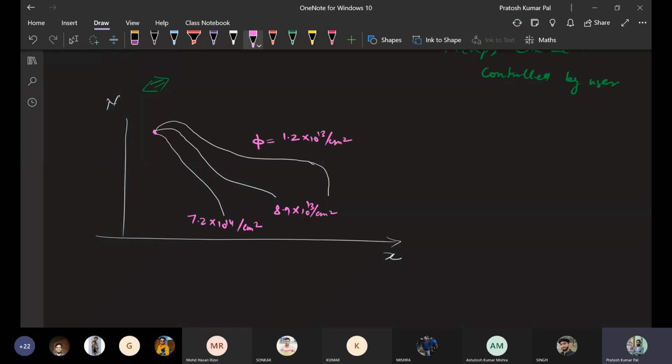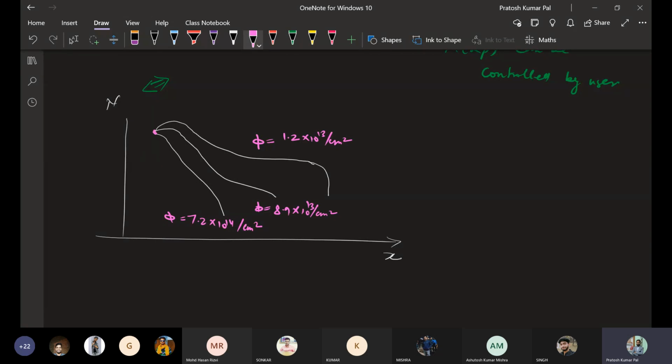This is the concentration of the dopant or the dose basically. Okay, so this dose of this dopant atom is going to have a different concentration of the target atom.